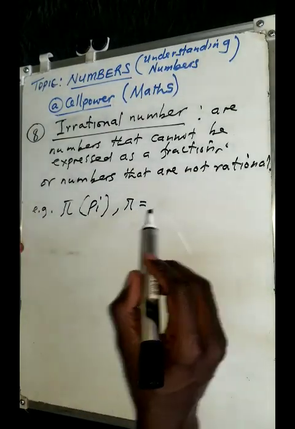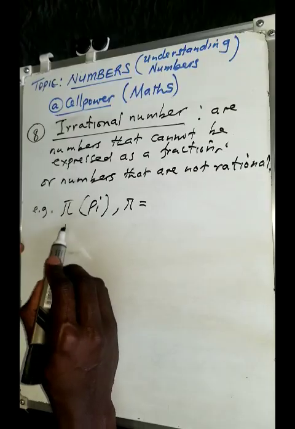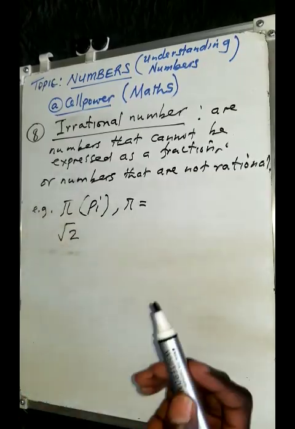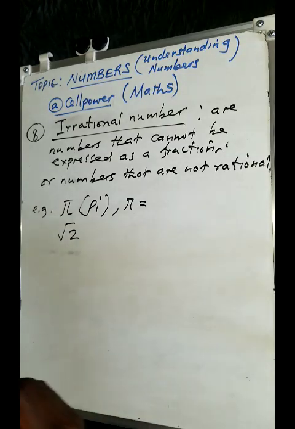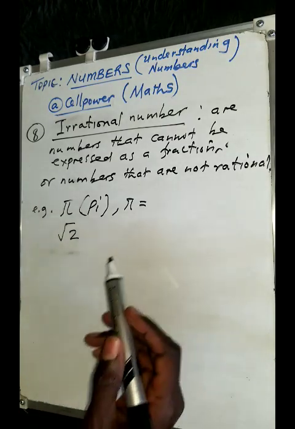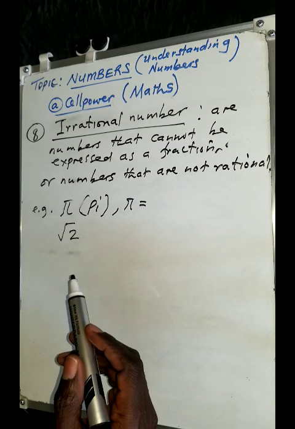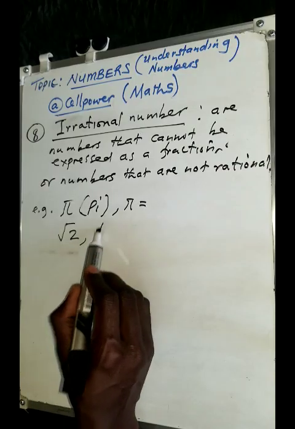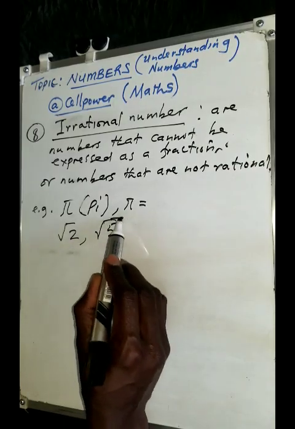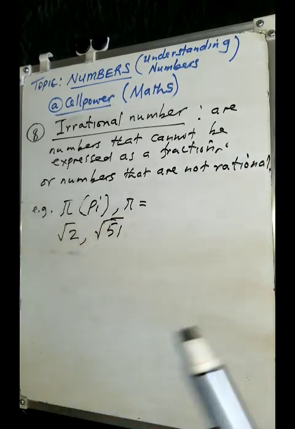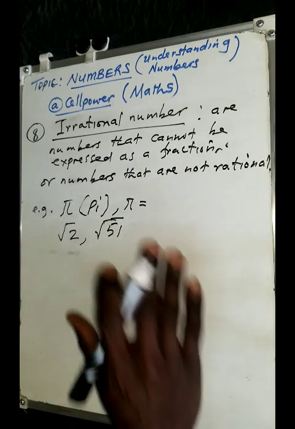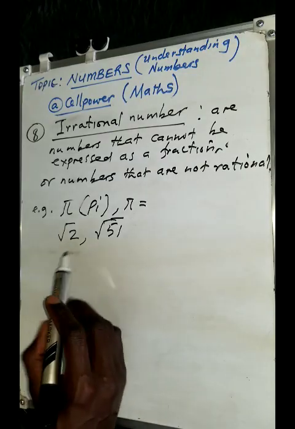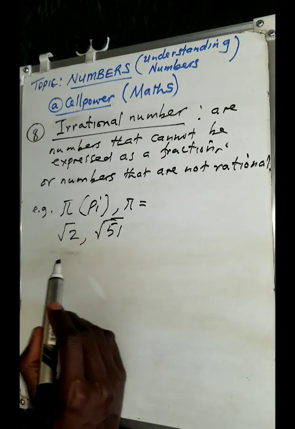Of course, we can talk about things like the square root of 2. That can also be an irrational number. The square root of maybe 51. In other words, the square roots of those numbers that are not perfect squares are what we simply call irrational numbers.